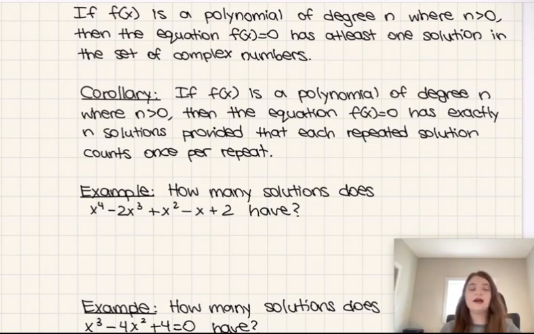Because real numbers encompass rational, irrational, whole numbers, integers, natural numbers, everything really, everything except for numbers that involve i. And then complex numbers include all of that, all the real number stuff, plus anything that has an imaginary component that has i in it, right?